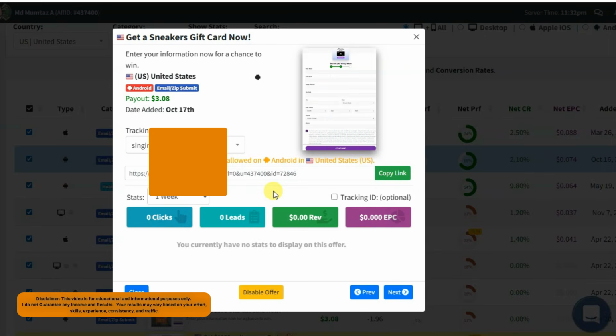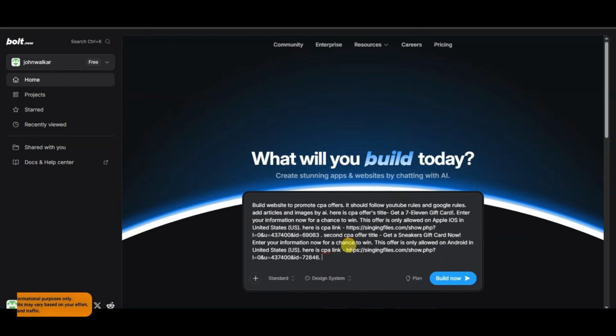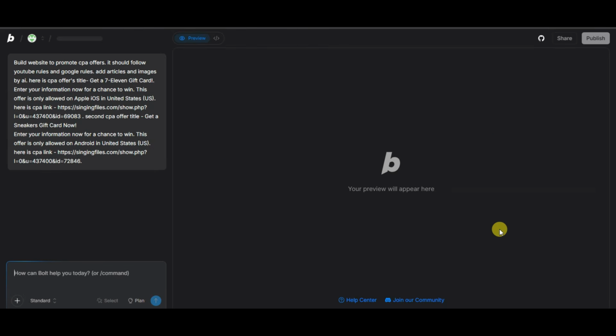Go on CPAGRIP platform. Click here to copy this CPA link. Now you can paste here. Okay, after completing it, you can click on build now button. Guys, you need to wait some time.